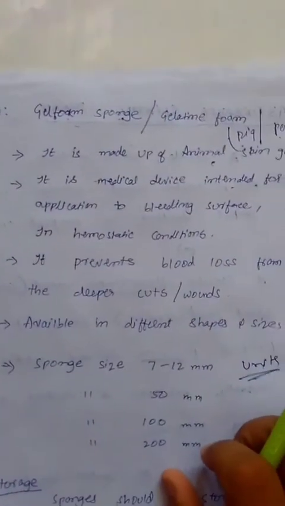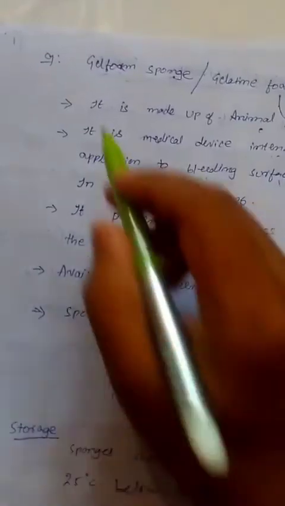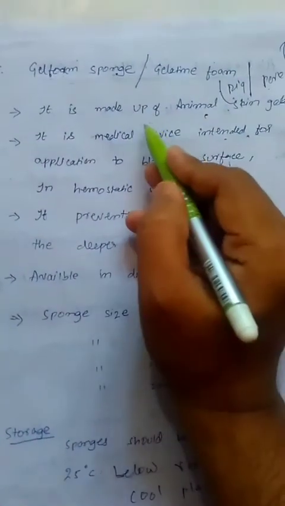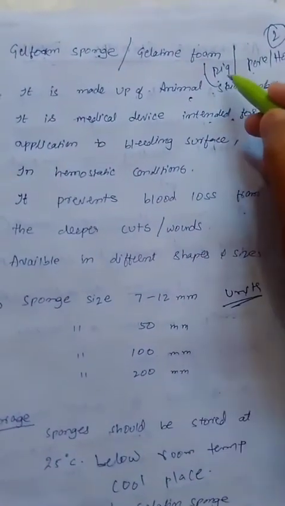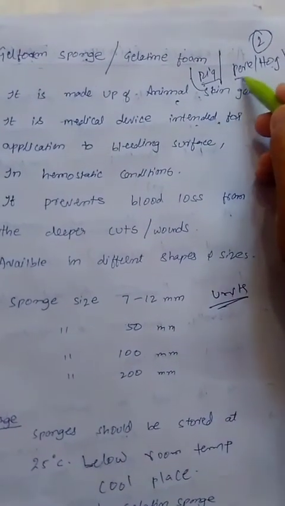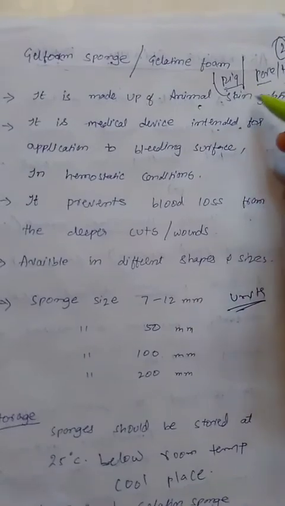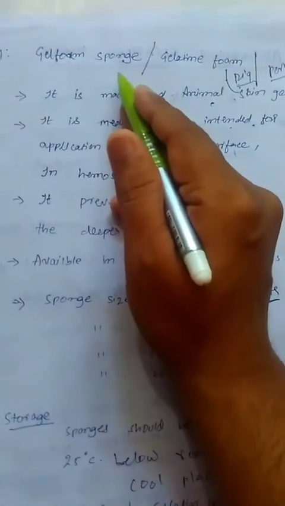Best example is Gelfoam, or Gelfoam sponge USP. Generally, the gelatin sponge is made up of animal skin gelatin. Animal skin means animals like pig, pork, hog. These are some animals. From this animal skin, the Gelfoam sponge is obtained.